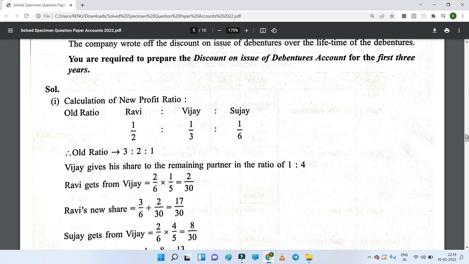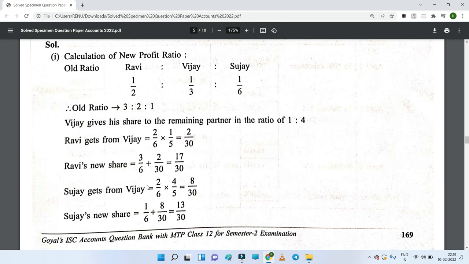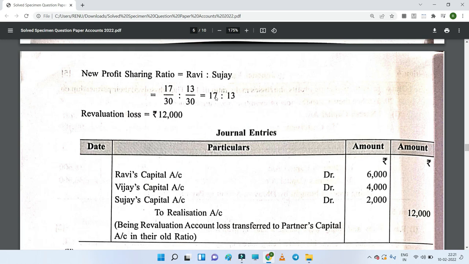Now in case of Sujay, what will be done? The same thing will be done. Sujay gets 4/5 portion out of 2/6. So the gain of Sujay will be 8/30. Now as 8/30 is the gain of Sujay, the new share of Sujay will be his old share plus gain. His old share is 1/6 and gain is 8/30. So his new share will become 13/30, as we are going to take 30 as LCM. So 6 fives are 30, so 5 will also be multiplied with 1. That will be 5 plus 8, that is 13. So 13/30. The new ratio of Ravi and Sujay is 17:13.